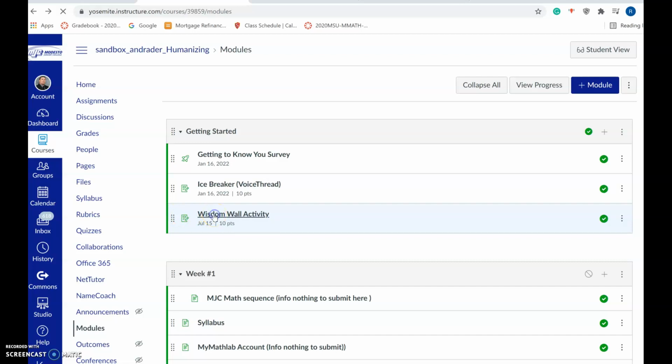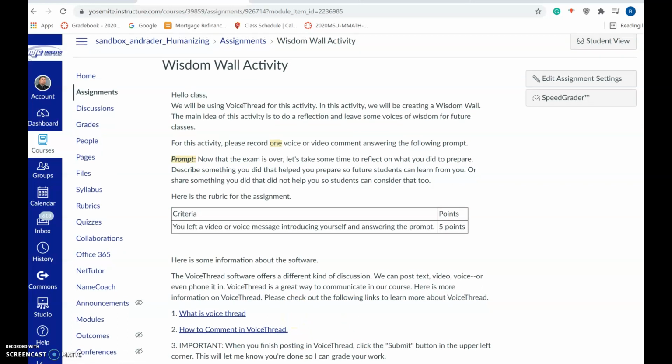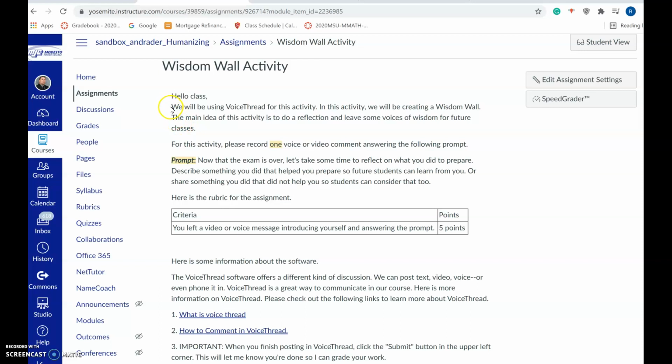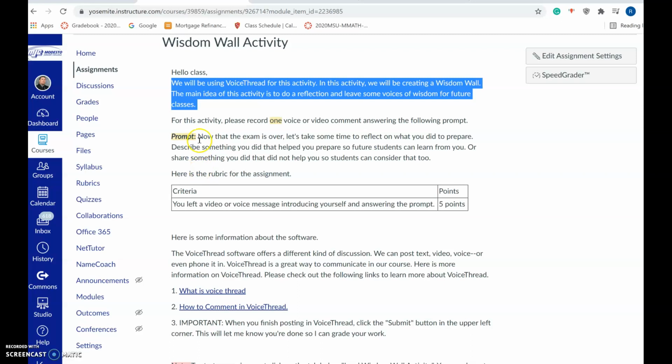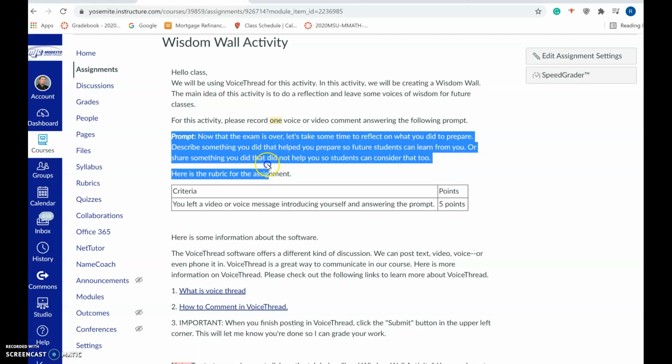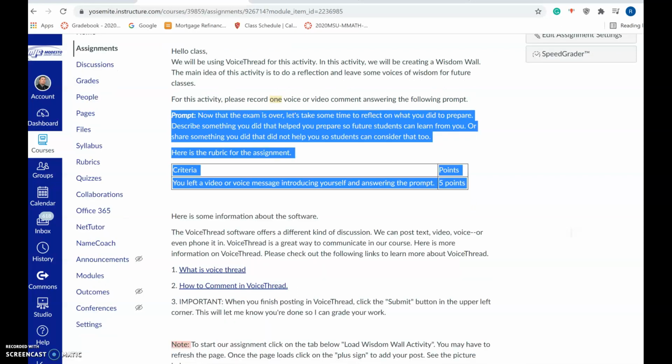So once I open the assignment, this is what it looks like on my end. And here I mentioned a little bit about the main idea of the wisdom wall, and I mentioned that it was to leave some advice for future classes, and then I also provided the prompt. Here's the rubric for the actual assignment.